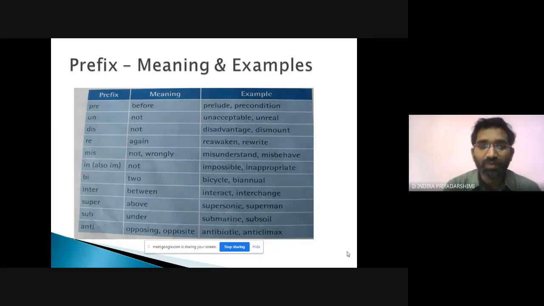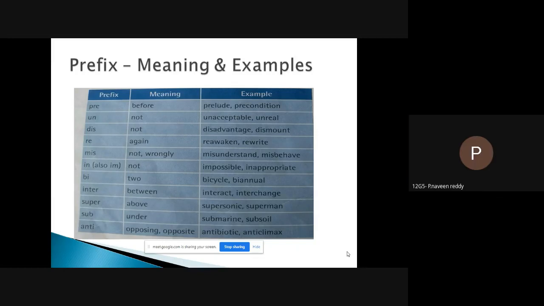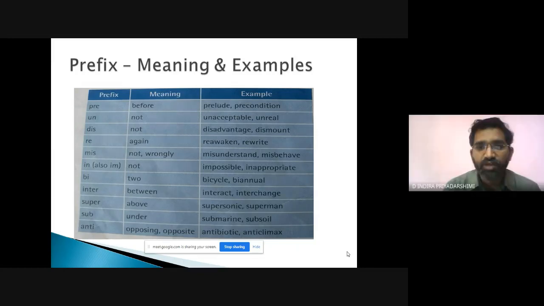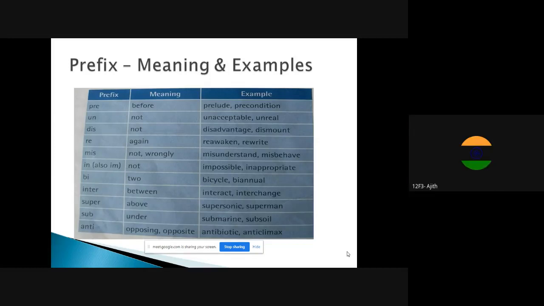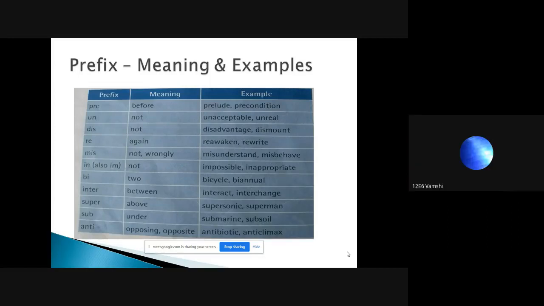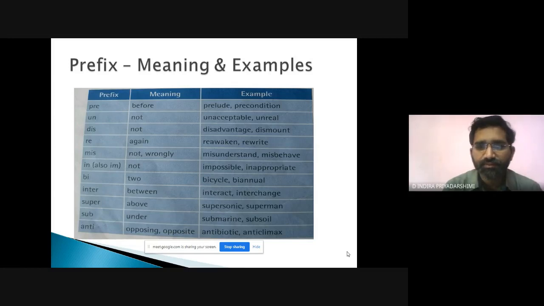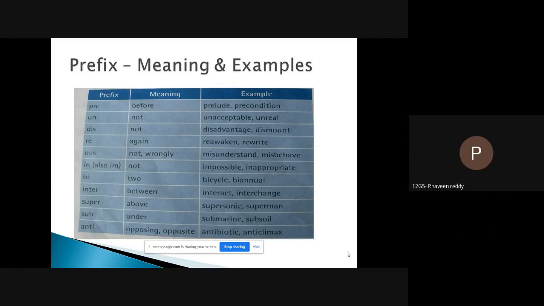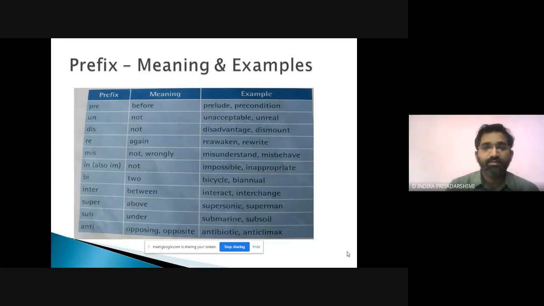Next we have miss. Means not or wrongly. Here we have misunderstand, misbehave. Could you please tell some more? Misconduct. Misfortune. Mislead. Mismatch. Misplace. Wonderful. Misconvention, sir? I don't think it's correct. Mistaken. Good.